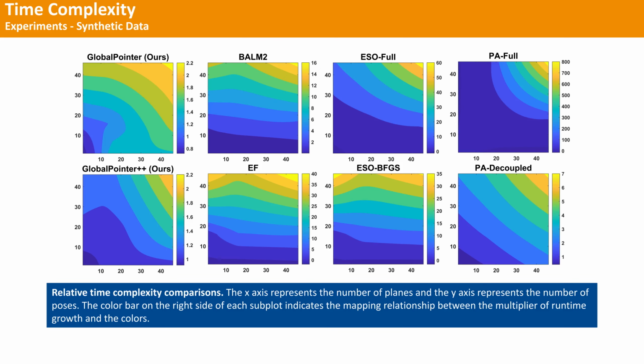We also evaluate the growth of time complexity for the algorithms. Starting with 5 planes and 5 poses, we incrementally increase the number of poses and planes. Time complexity is measured as the multiple of the optimization time relative to the initial setting. Experimental results in the figure demonstrate that our two algorithms exhibit similar linear time complexity.